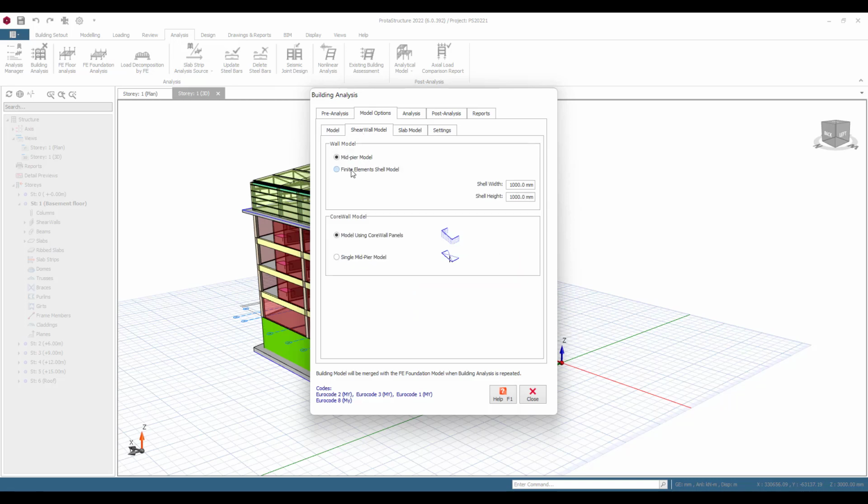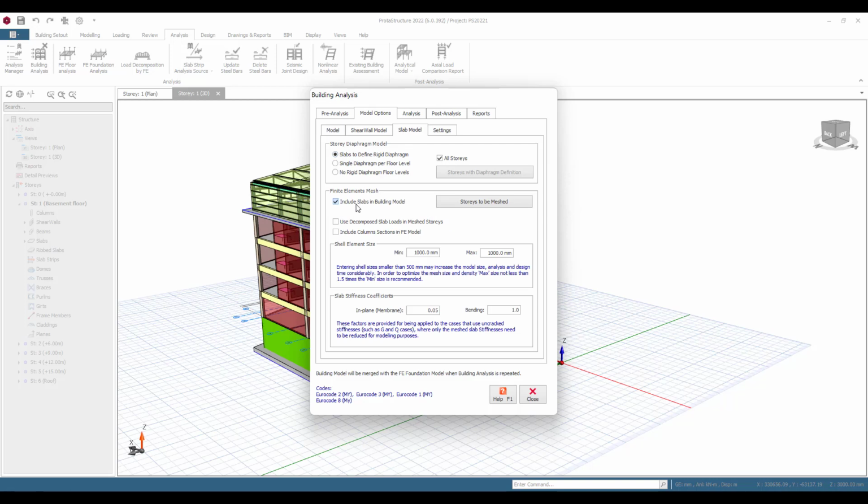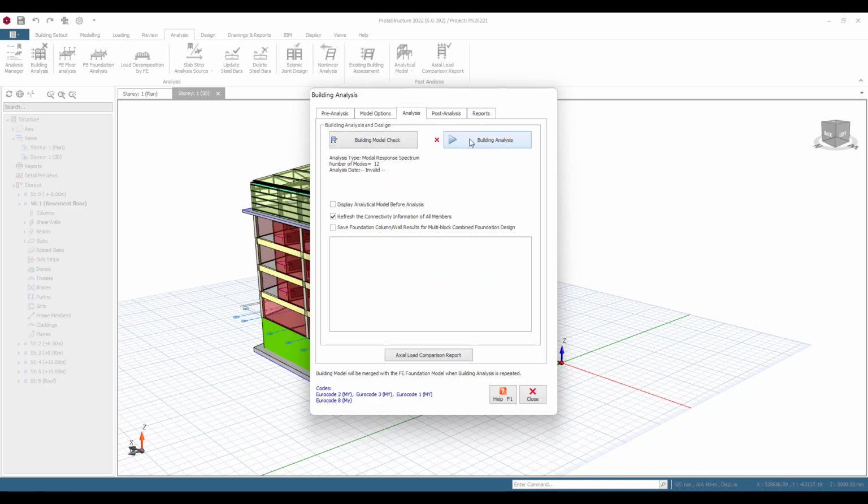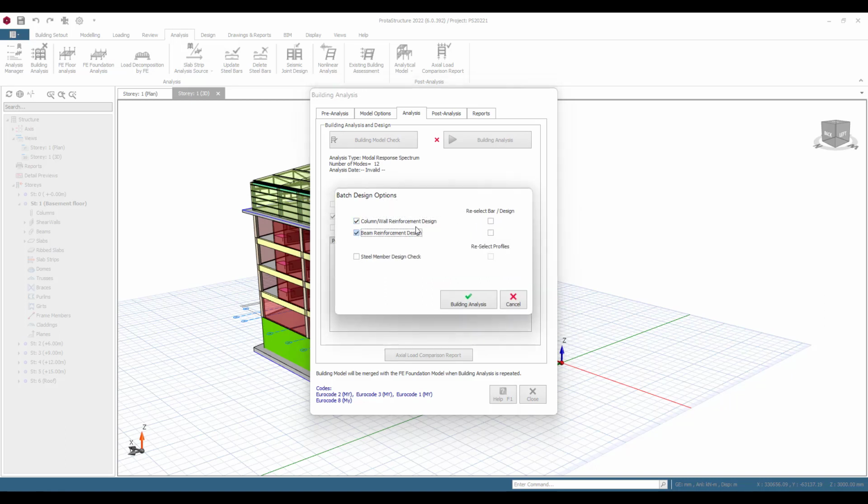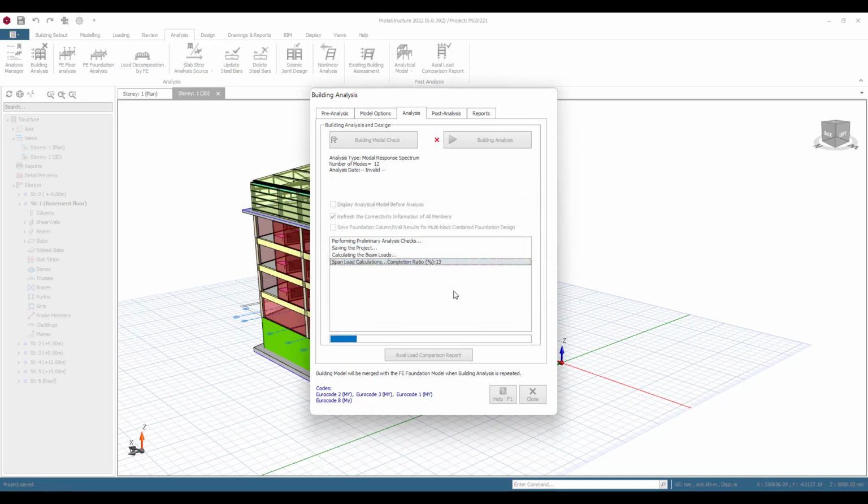Now I'm going to choose to use shells for my walls. I'm also going to come and choose to mesh certain slabs in the model. So I've got that flat slab at story 5. So I'm going to ask the analysis to mesh that slab, and you can define different parameters for the meshing here as well. Now the analysis is just a button, okay, and I'm going to run the analysis now. At the same time, I can also come and choose to do the design, and this is just an integrated process. It's just going to run all this in one shot.